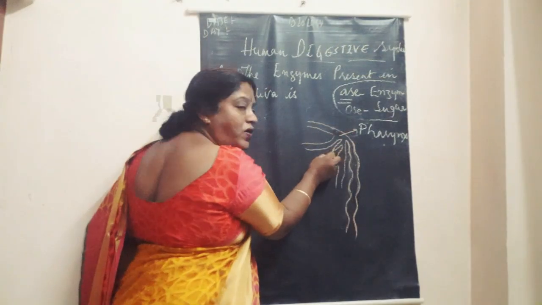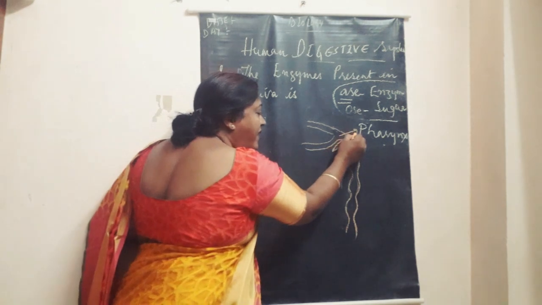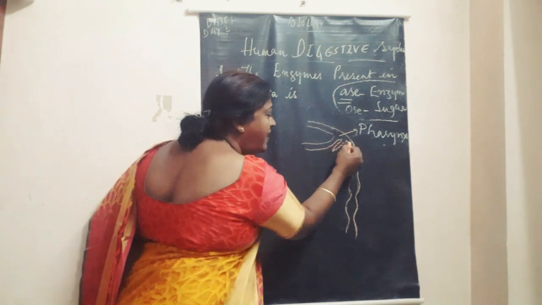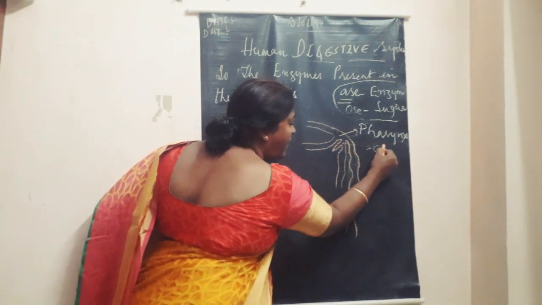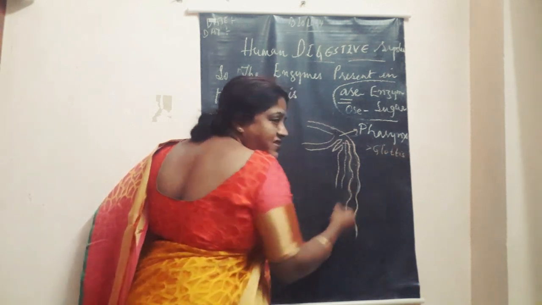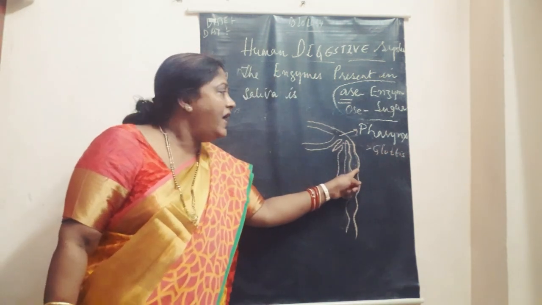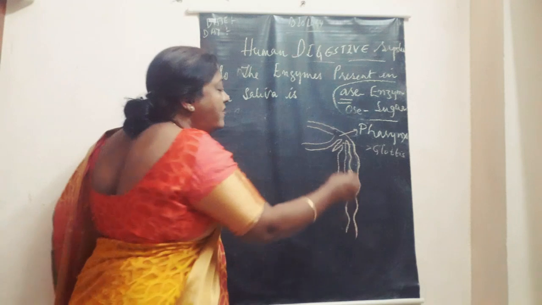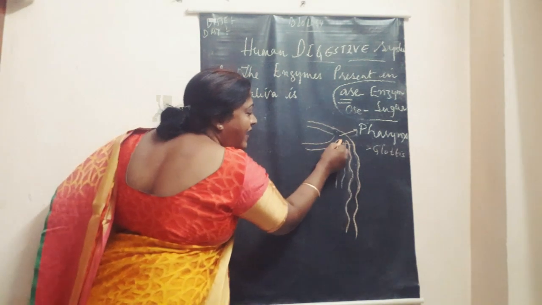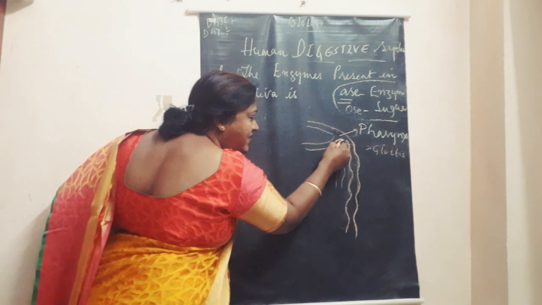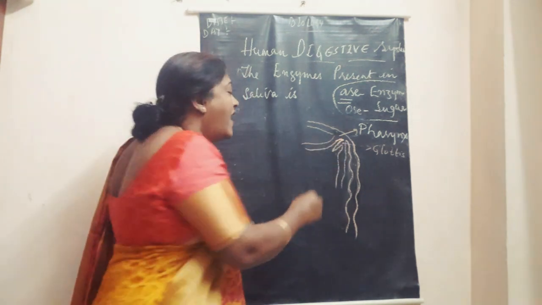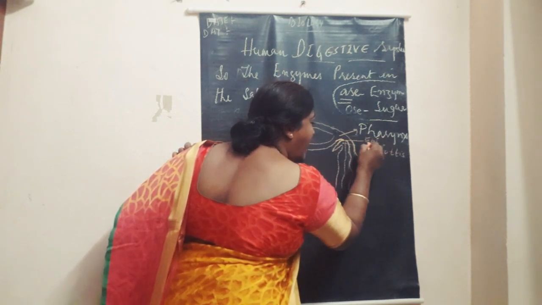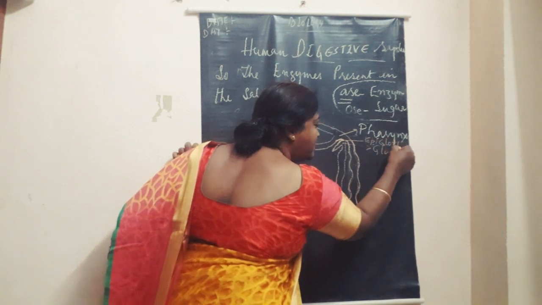We should discuss glottis and epiglottis also. The pharynx opens into the larynx through a slit-like opening. Here you can see, and this slit-like opening is called the glottis. So what is the glottis? The glottis is a slit-like opening that connects the pharynx with the larynx. Then on the glottis there is a lid-like structure, which you can see here, made up of cartilage, and this is called the epiglottis. Epi means above the glottis, very easy to remember, children.